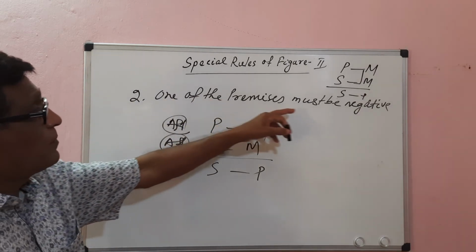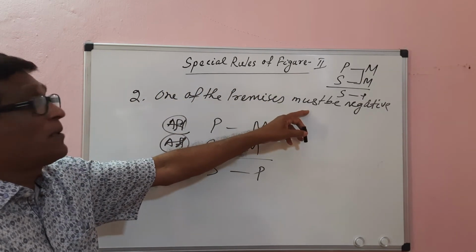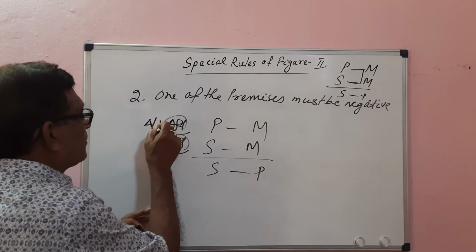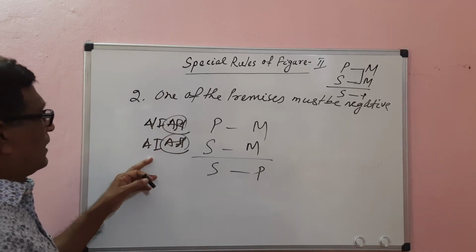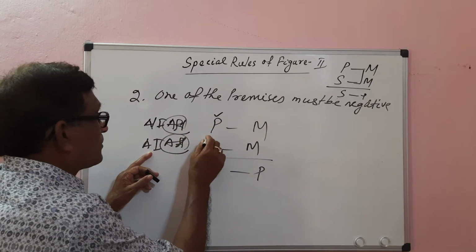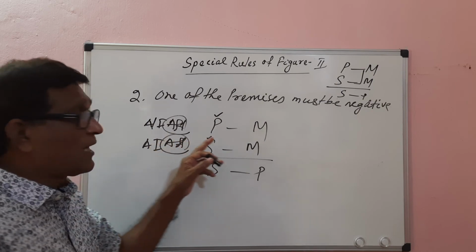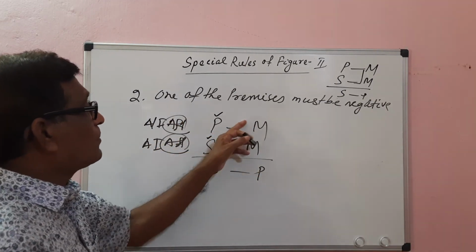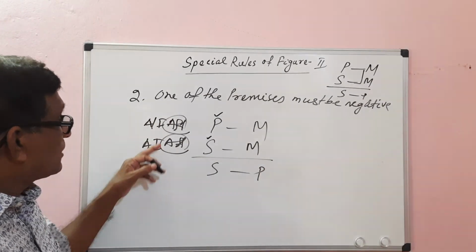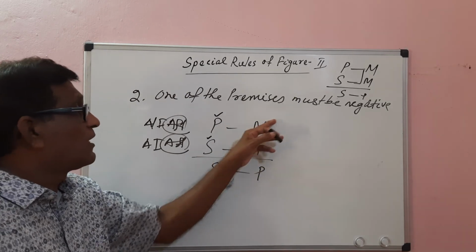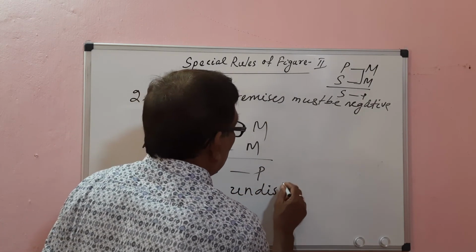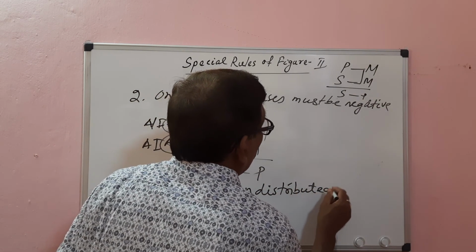The rule is that one of the premises must be negative. If one of the premises is not negative, it must be affirmative, so both premises would be affirmative. Affirmative means A or I proposition. An A proposition distributes the subject term. An I proposition distributes neither subject nor predicate. That means the middle term will not be distributed in the major premise nor in the minor premise. If both premises are affirmative, the middle term will not be distributed in either premise. So it leads to the fallacy of undistributed middle.